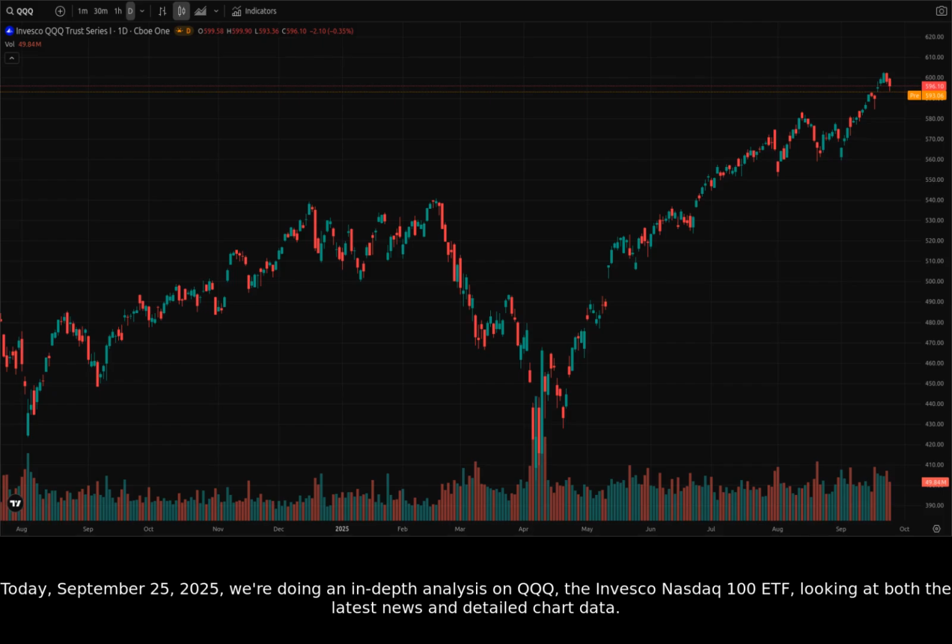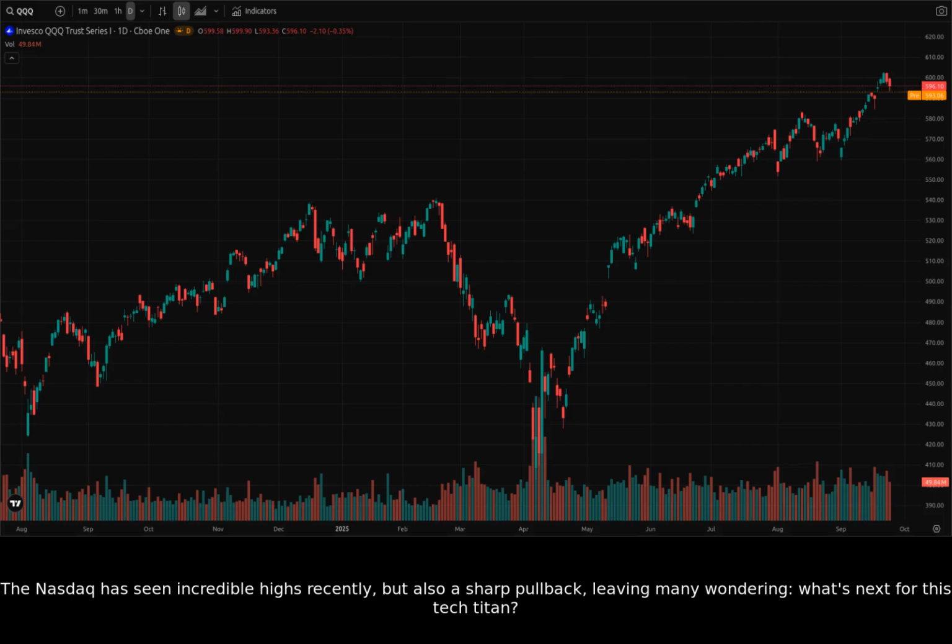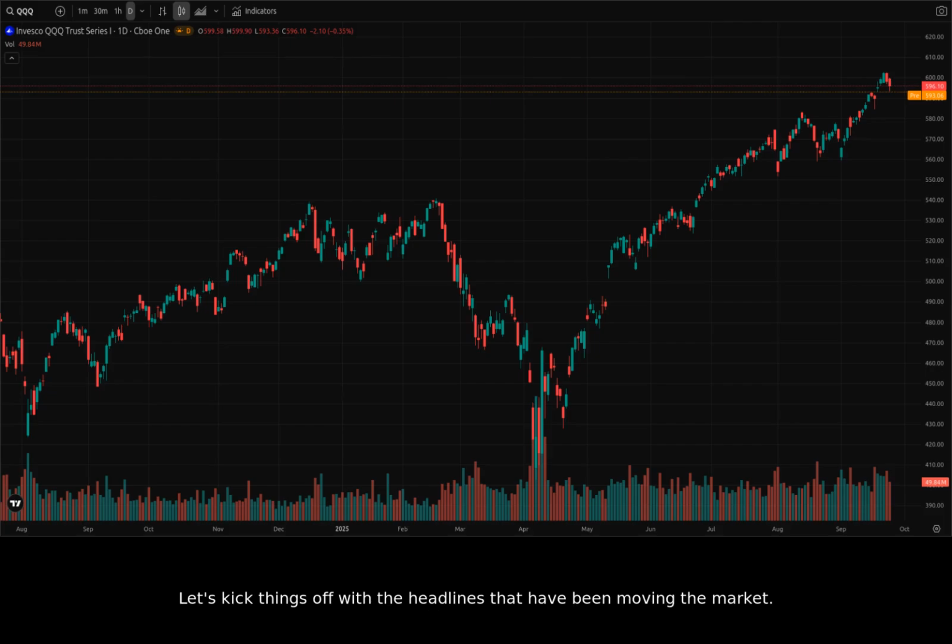Today, September 25th, 2025, we're doing an in-depth analysis on QQQ, the Invesco Nasdaq 100 ETF, looking at both the latest news and detailed chart data. The Nasdaq has seen incredible highs recently, but also a sharp pullback, leaving many wondering, what's next for this tech titan? We'll explore key price levels, understand trends and reversals, and uncover what to look for when deciding your next trade. Let's kick things off with the headlines that have been moving the market.